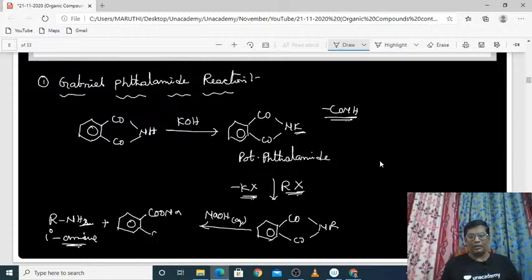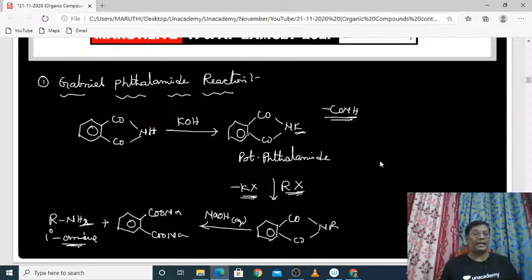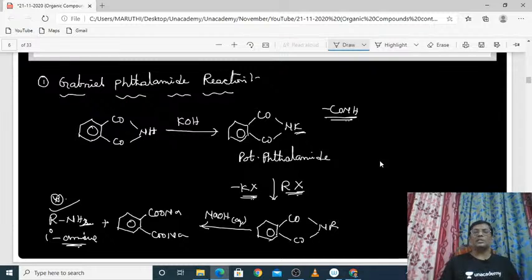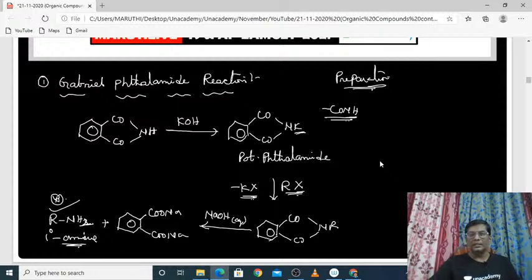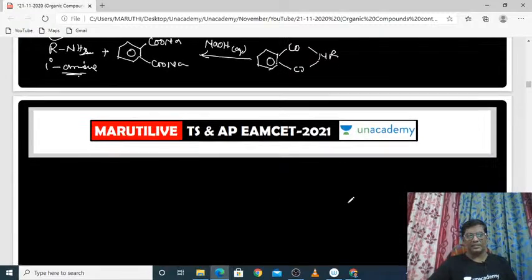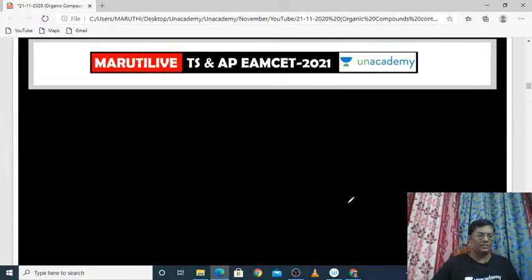You cannot prepare secondary as well as tertiary amines in this Gabriel phthalimide reaction. You can prepare the primary amines. So this is one of the important preparation techniques of primary amines. Up to this, we completed the session in the last class, that means the day before yesterday.